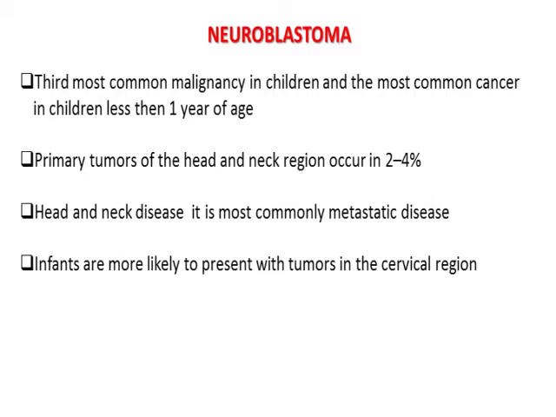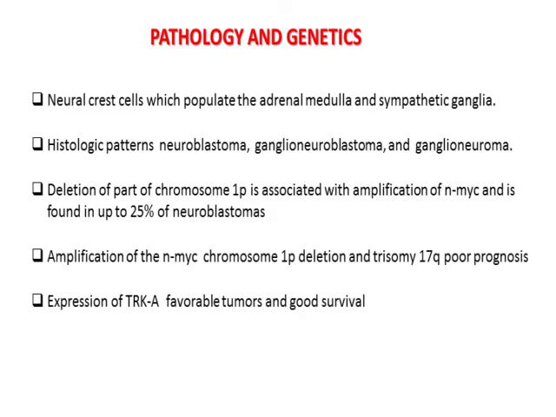Coming to neuroblastoma, these constitute the third most common malignancy in children less than 1 year of age. They constitute around 4% of the primary head and neck tumors. Most of them are metastatic tumors to the head and neck regions. Infants usually present with tumors in the cervical region. Pathologically, they arise from neural crest origin, from the adrenal medulla and sympathetic ganglia. Histological patterns are neuroblastoma, ganglioneuroblastoma, and ganglioneuroma.